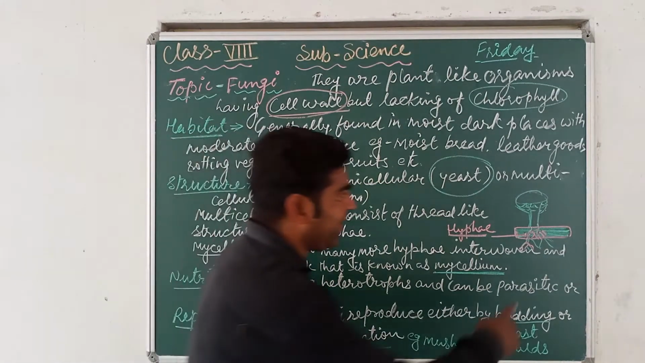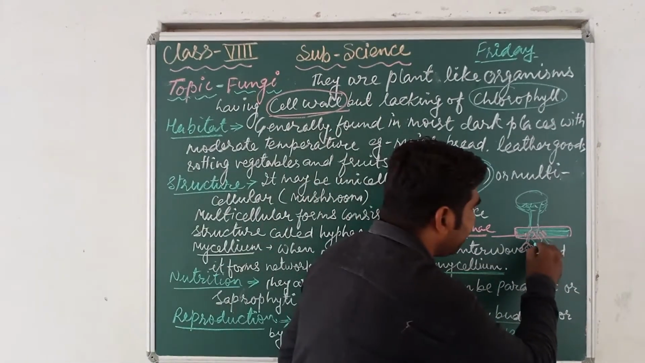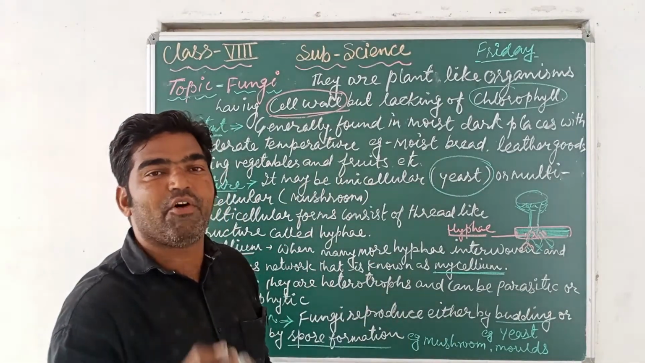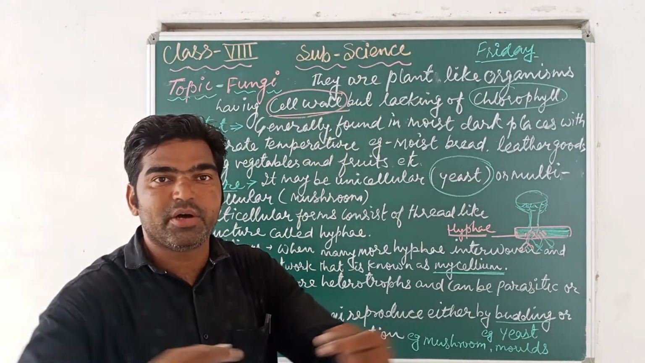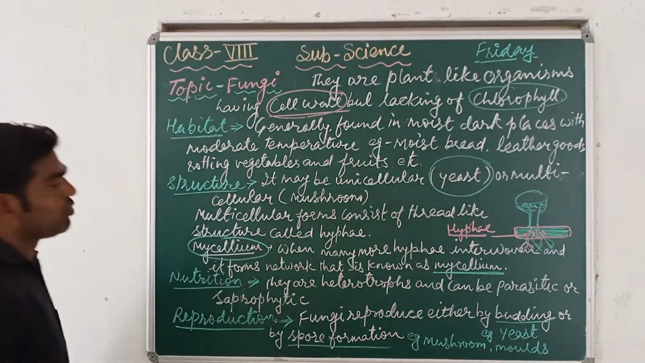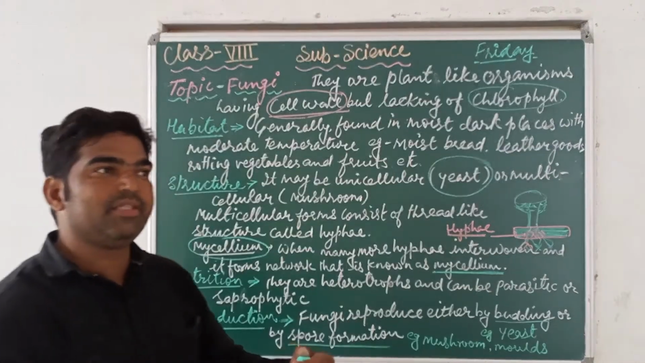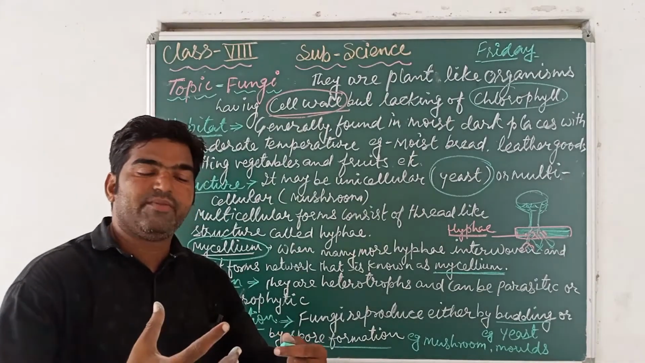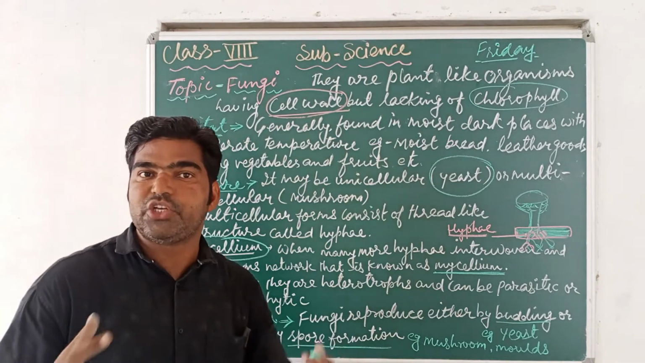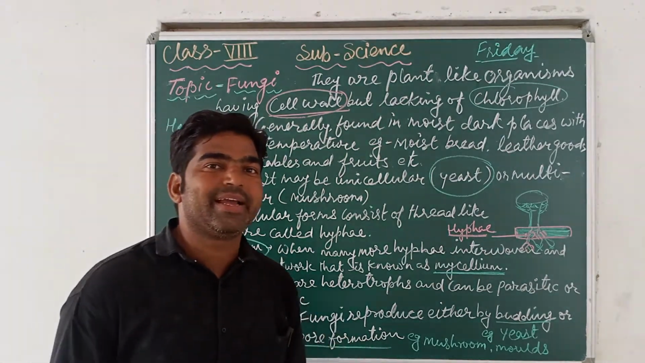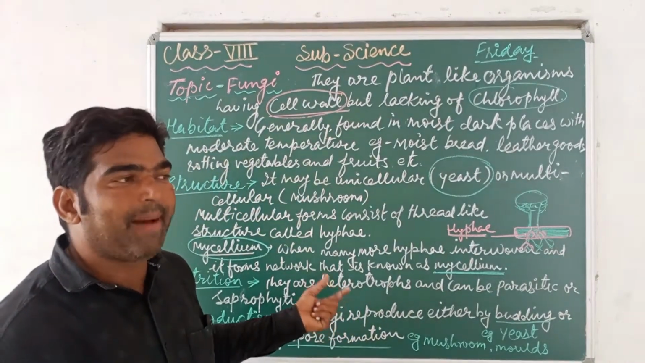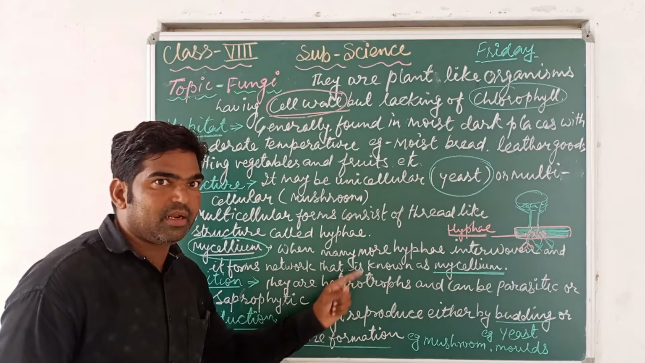But sometimes, when many hyphae are interwoven together, meaning many hyphae get interconnected, they form a net-like structure and form a long network. So that network is called what? Mycelium. So mycelium means, when many hyphae are interwoven together and form a network-like structure, that structure is called what? Mycelium. Is it clear? I hope it is clear.